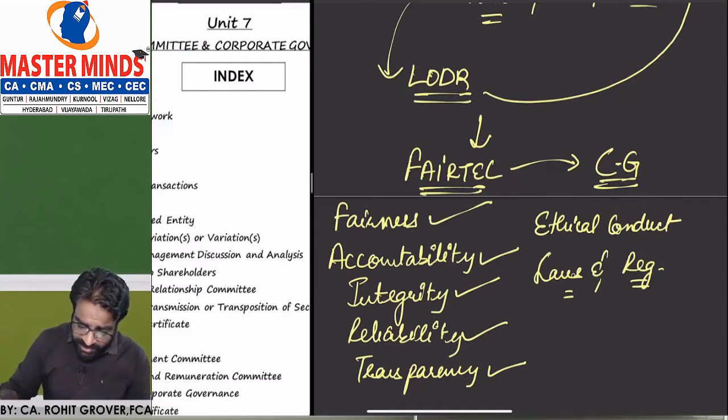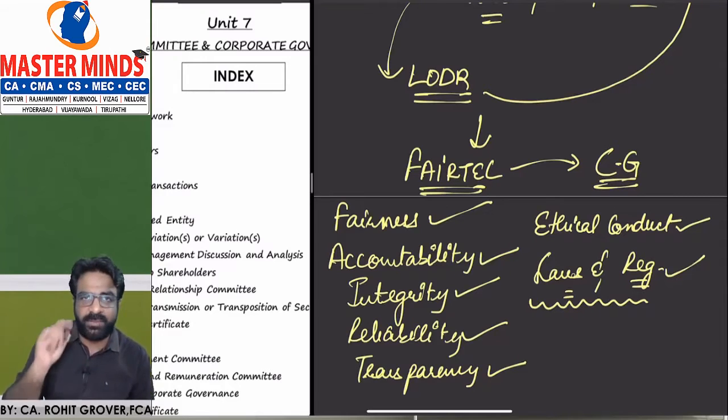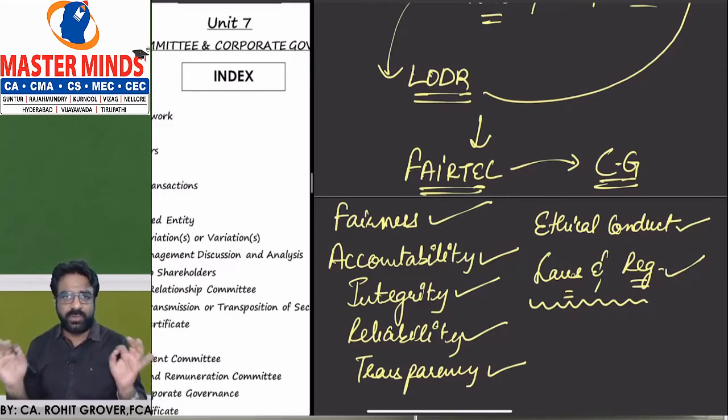And SEBI also expects you to show ethical conduct. Show some code of ethics. As a listed company, you have to be ethical in the public view, so that your brand image and your goodwill are not damaged. And as a listed company, you have to ensure that all the laws and regulations which are applicable to you are complied with. I hope all of you understood what we are going to do.